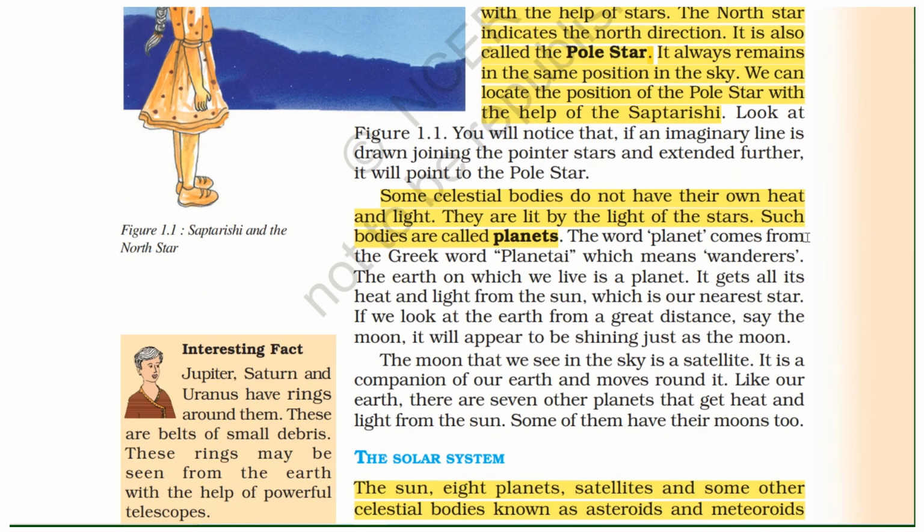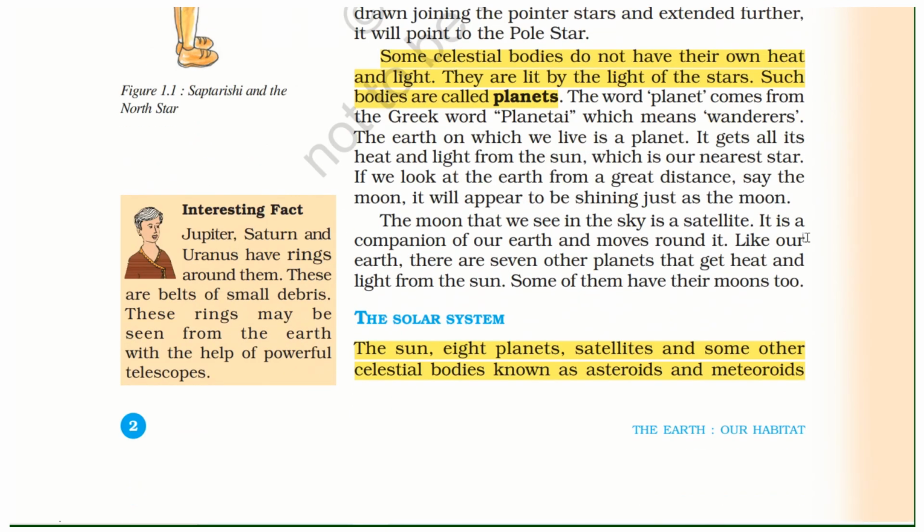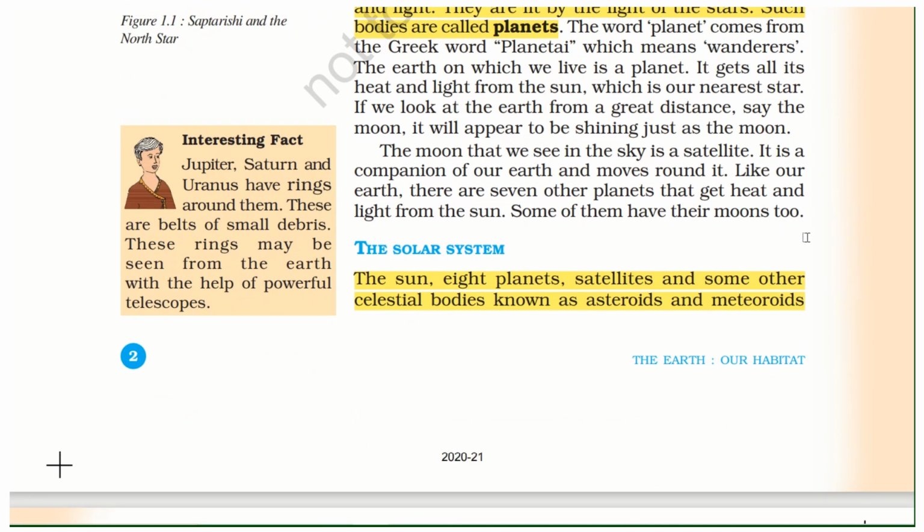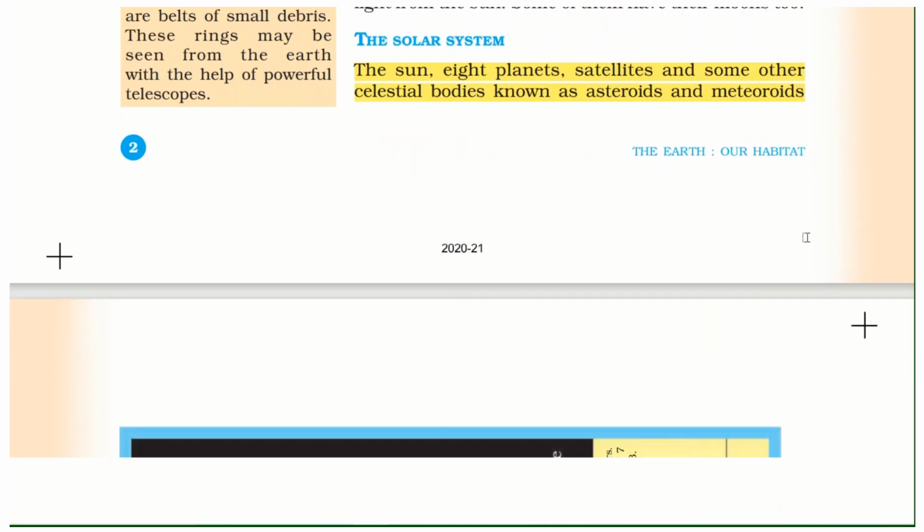Some celestial bodies do not have their own heat and light. They are lit by the light of the stars. Such bodies are called planets. The solar system consists of the sun, 8 planets, satellites, and some other celestial bodies known as asteroids and meteorites.